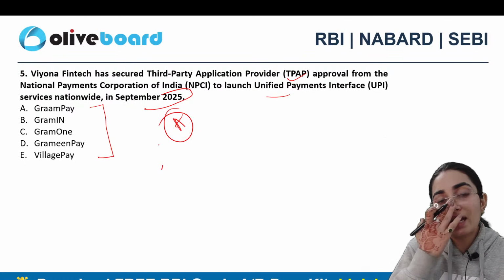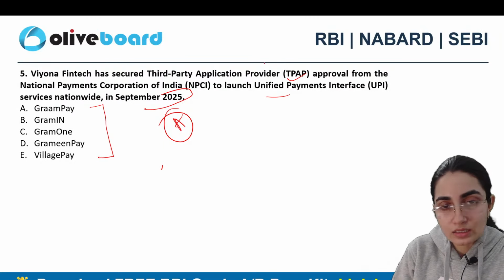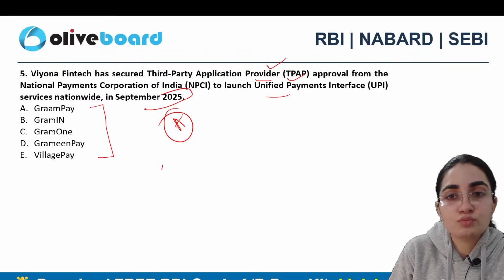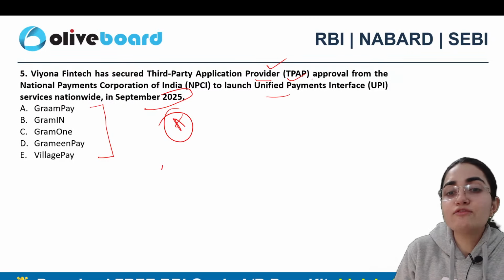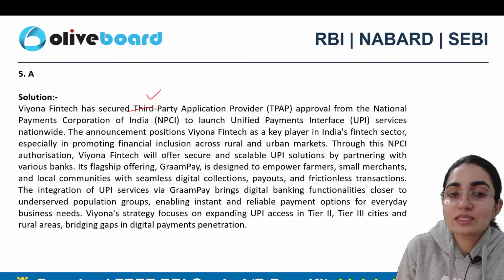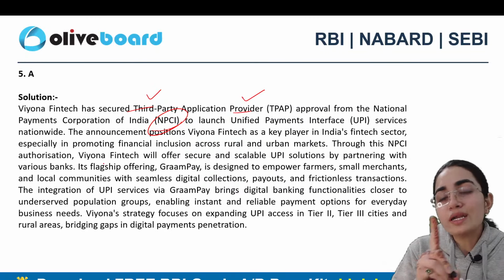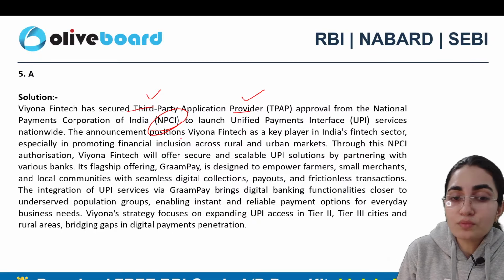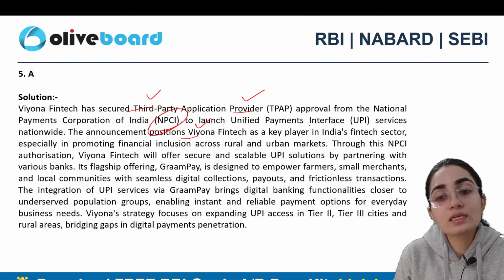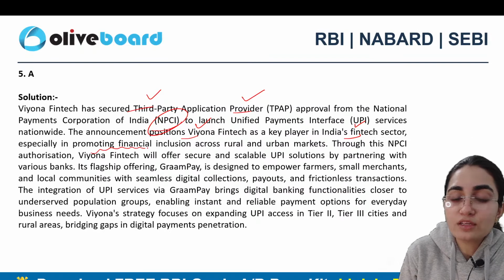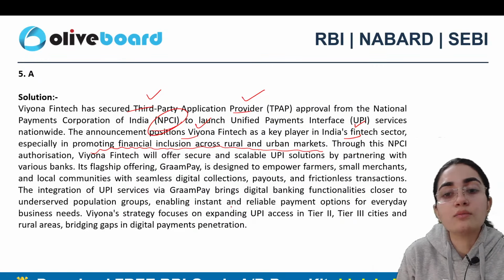So Viona FinTech has secured what? Again, I'm just repeating the entire thing so that you remember it better. Viona FinTech has secured third-party application provider approval from NPCI itself to launch what? That is UPI services nationwide, right? So this is the correct answer to this particular question. And the announcement positions what? That is Viona FinTech as a key player in India's fintech sector, especially in promoting financial inclusion across rural as well as urban markets also.